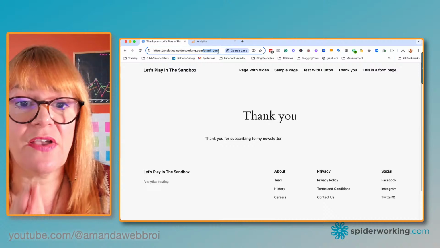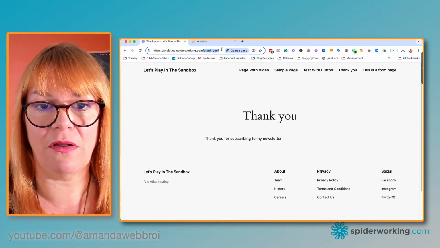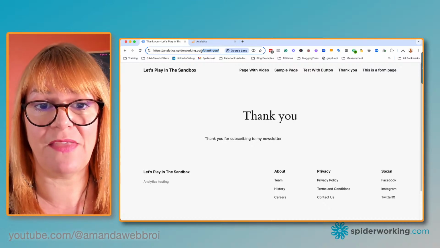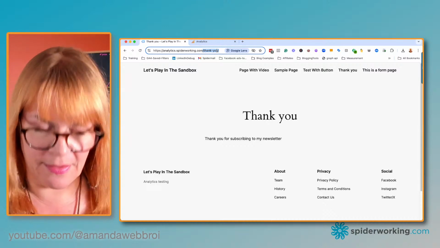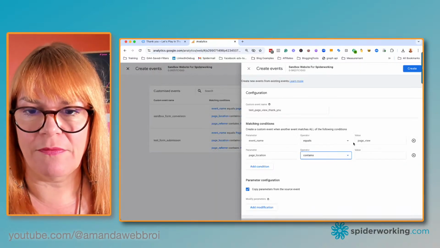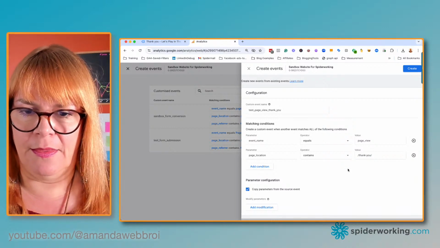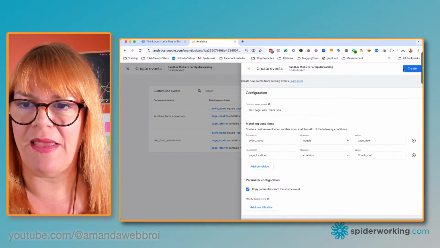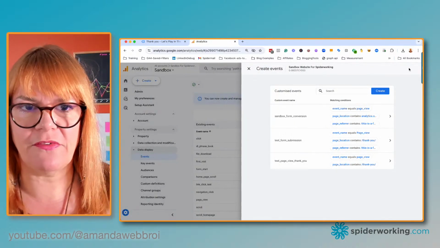Now, you'll need to go to your thank you page, whatever your thank you page is, and make sure that you've got the whole bit of this page path, as we will call it. That's kind of the end of your link. So make sure you've got all of that and paste that in. Everything else looks good to me. So we're going to click create. Right, so I've created this.